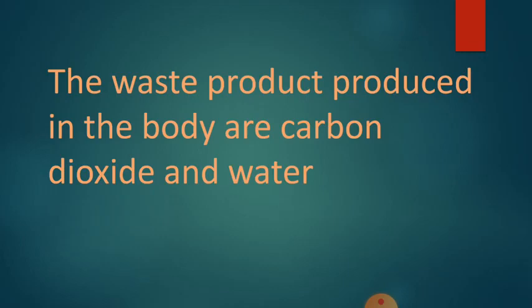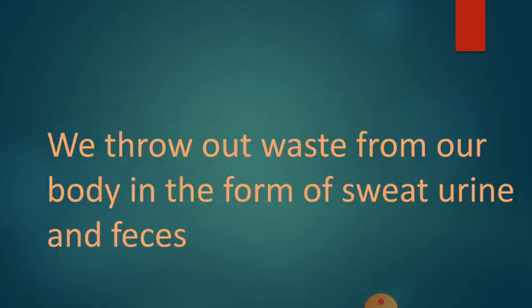What are the main waste products given out of the body? What are the waste products produced in the body? They are nothing but carbon dioxide and water. These are the two important things which are produced as waste in our body. Children, we throw out waste from our body in the form of sweat, urine and feces.